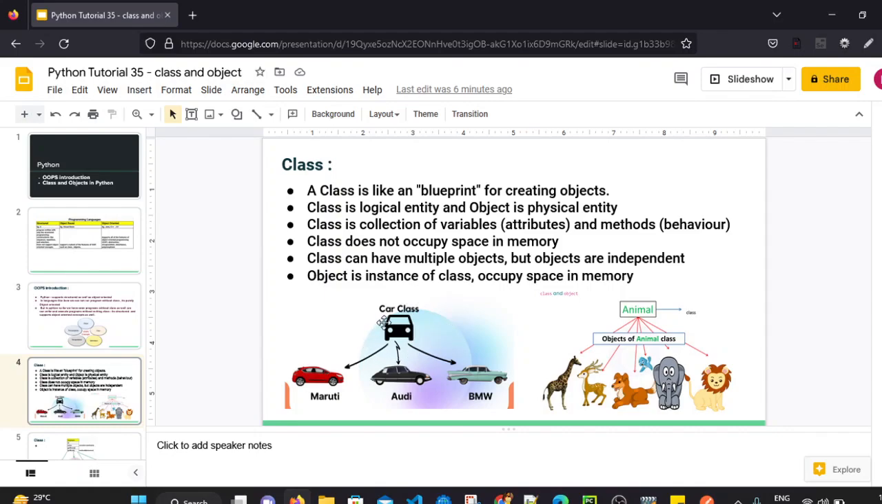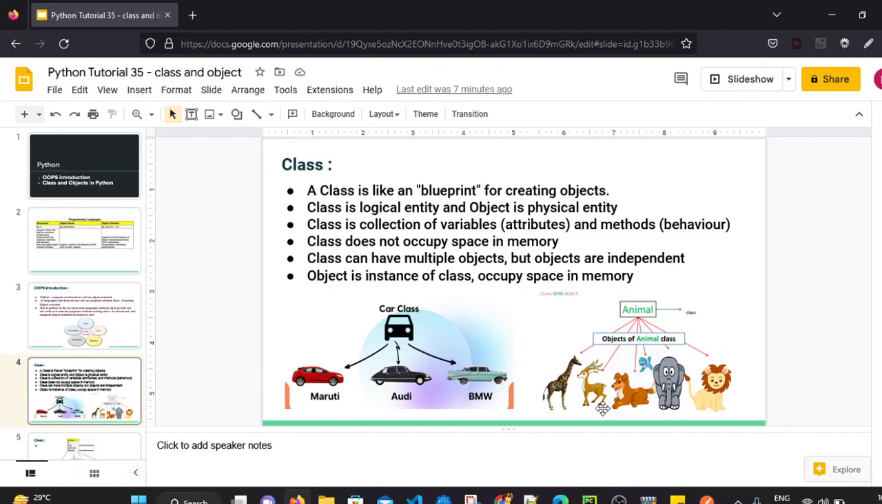Similarly, if you take a car class, it can have multiple objects. It can be a Maruti, it can be an Audi, it can be a BMW, and so on. So class is a blueprint and it can have multiple objects. Object is basically an instance of a class, and it occupies the memory, right? And there can be multiple objects.